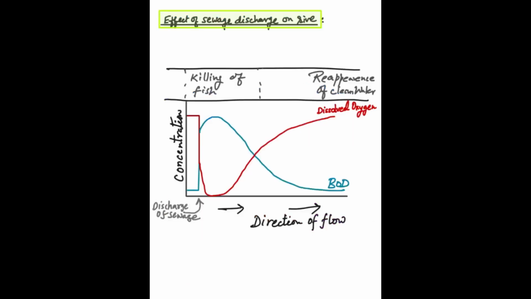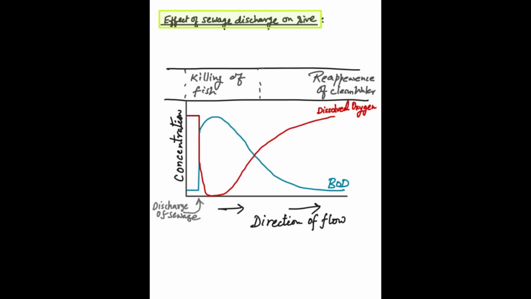So let's understand this. When sewage is discharged into a river, what happens? You can see in this graph, on the left hand side corner, that the discharge of the sewage will lead to decreased dissolved oxygen, because when sewage is discharged in the water body, that sewage contains a lot of organic components in the form of fecal matter or other contamination.